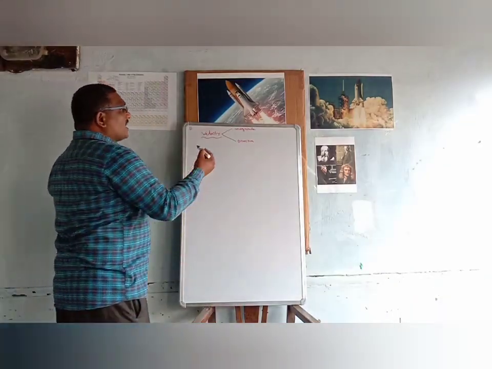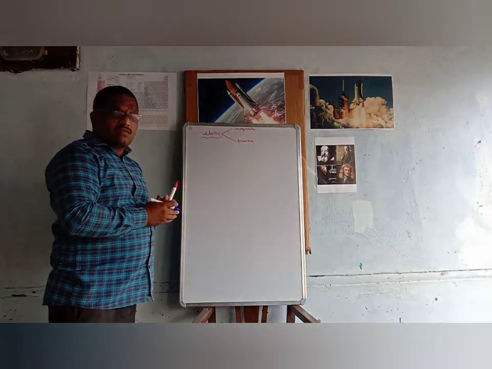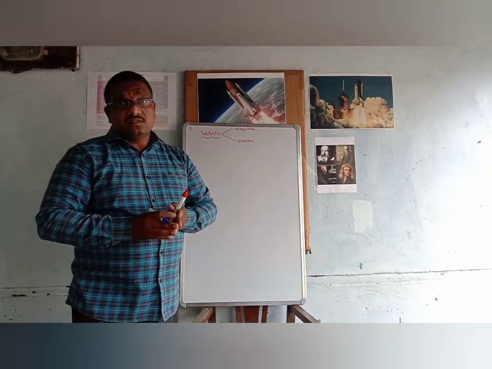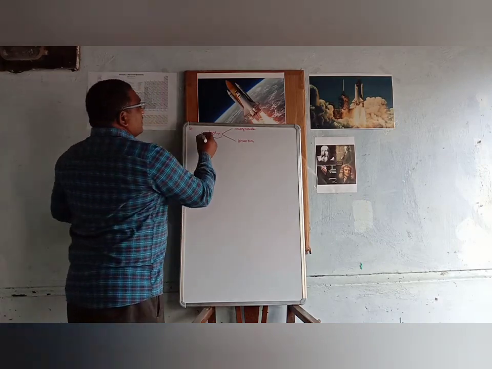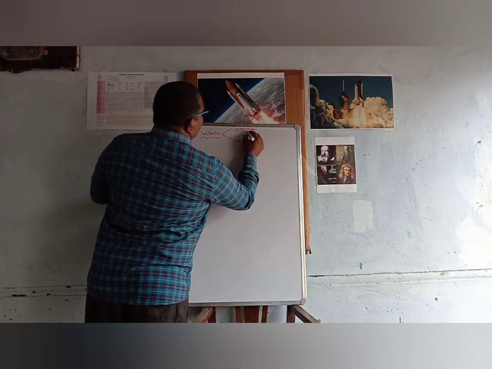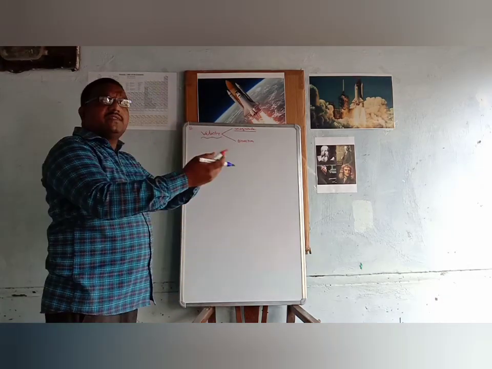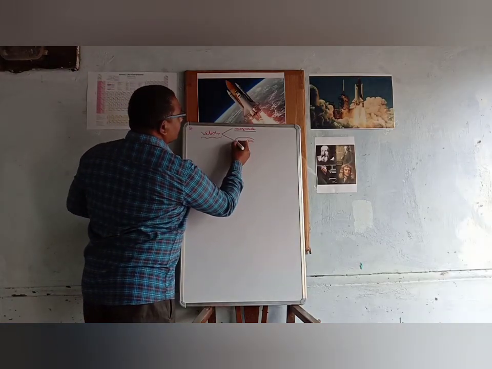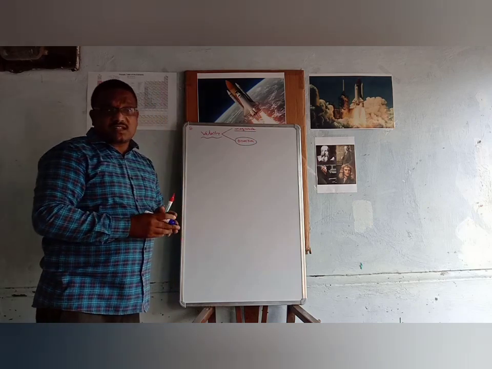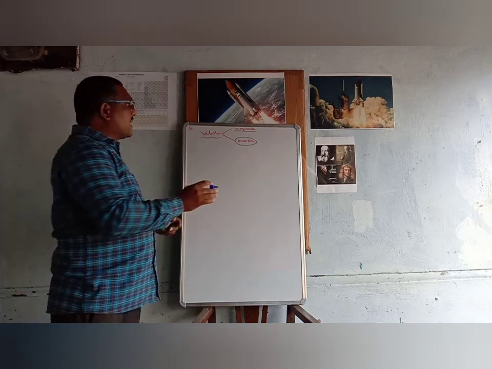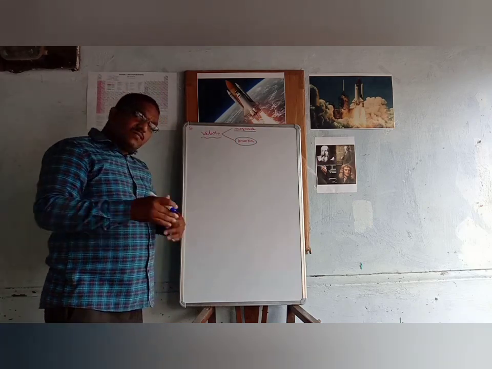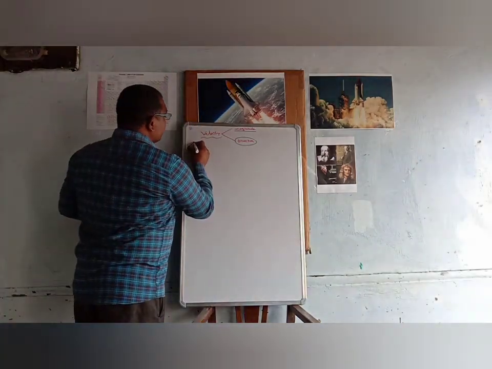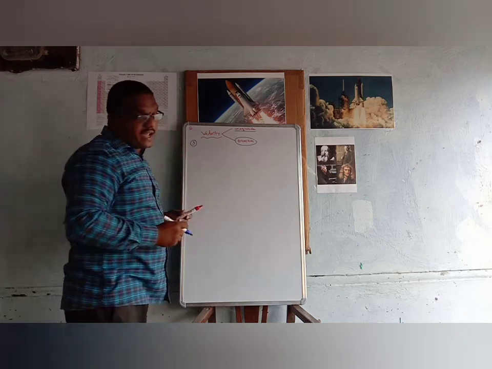So when a body is having acceleration, what are the different situations? Suppose there is a change in the magnitude of velocity, then the body will have acceleration. If there is a change in the direction of velocity, the body will have acceleration. If both magnitude and direction change, the body will have acceleration. So there are three important cases in which a body will have acceleration.